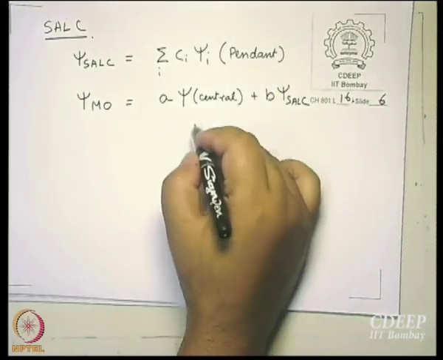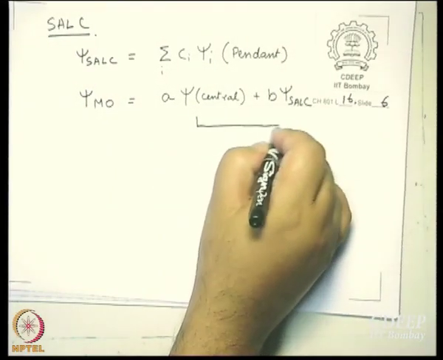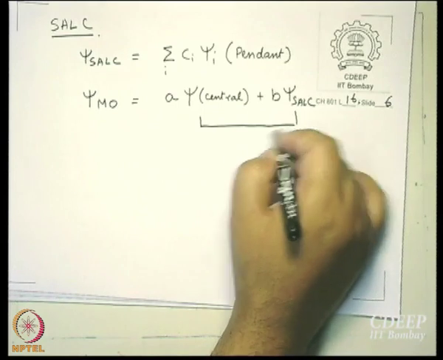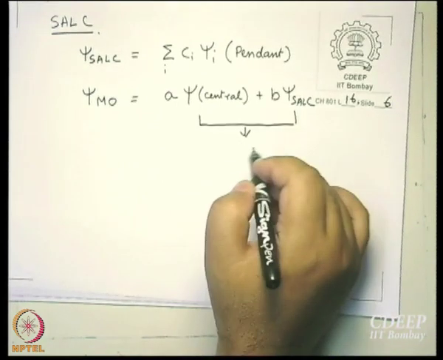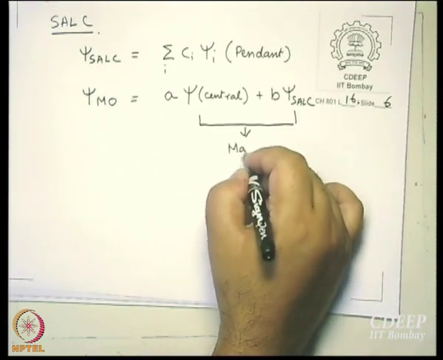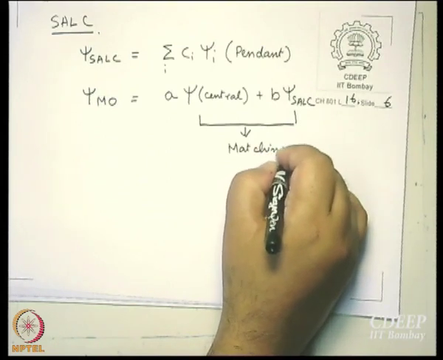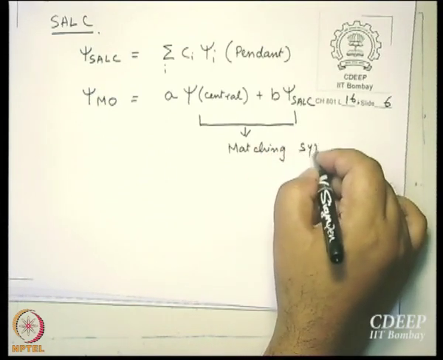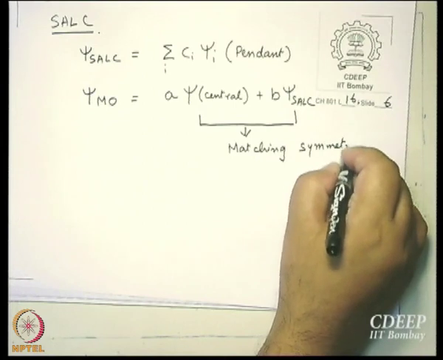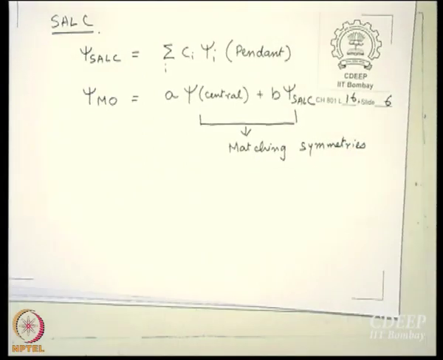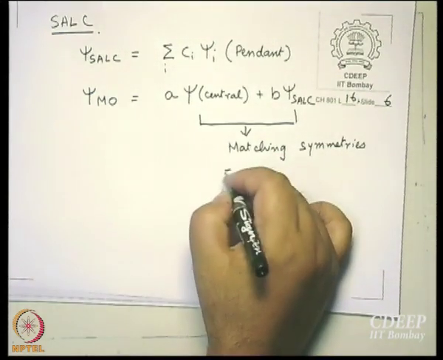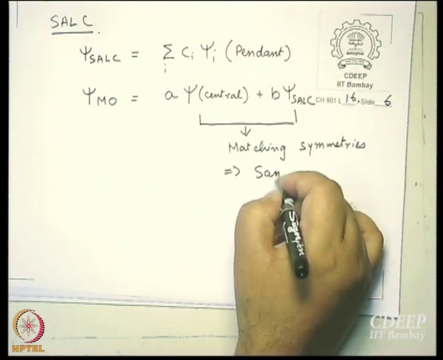Okay. What is the restriction? This psi central and psi SALC must have matching symmetries. In the language of group theory, they must belong to the same irreducible representation.